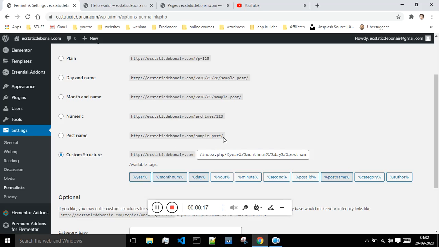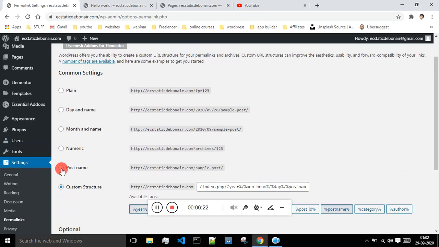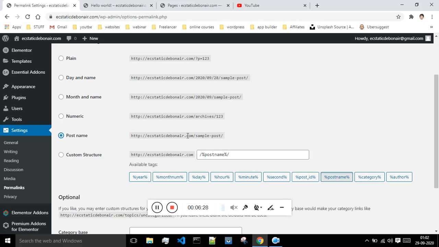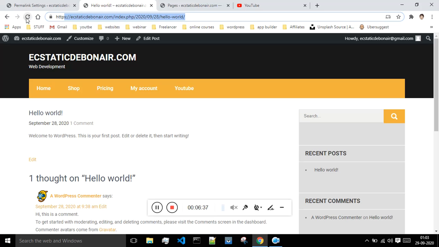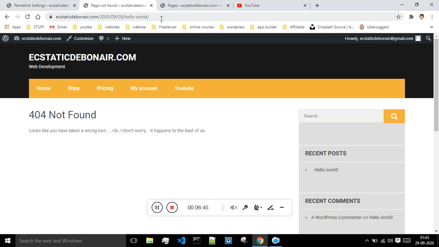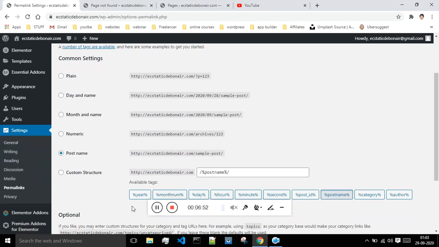Currently that post is in this format, but suppose I want to display the name of the post after my website link, then I would select this option. This is the best option. Now suppose I select this and save it, and let me refresh this. Now this will change. Okay, now as can be seen, the format has changed. So this is how you can implement the changes.